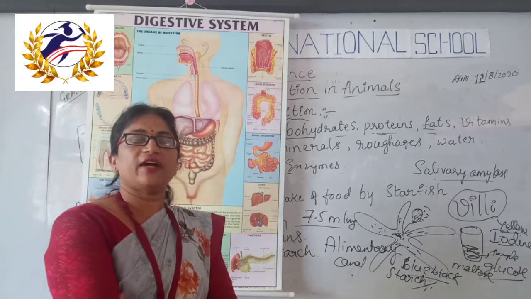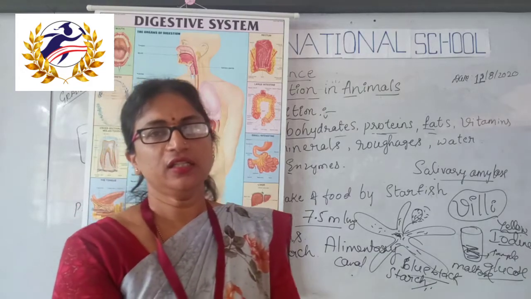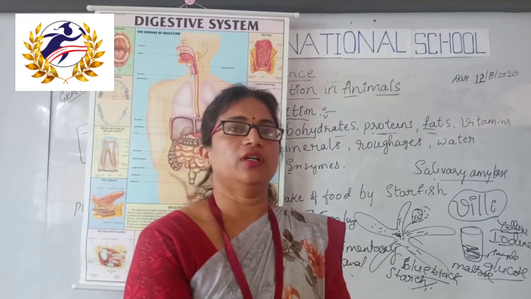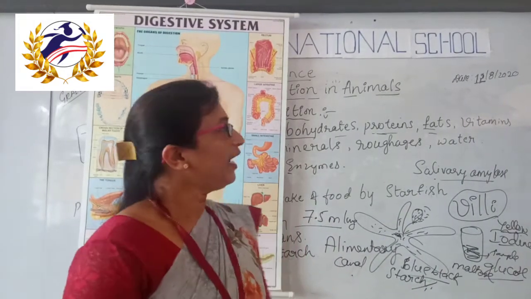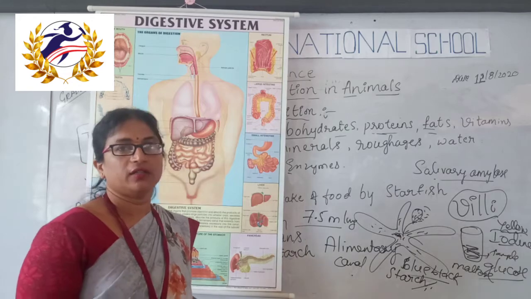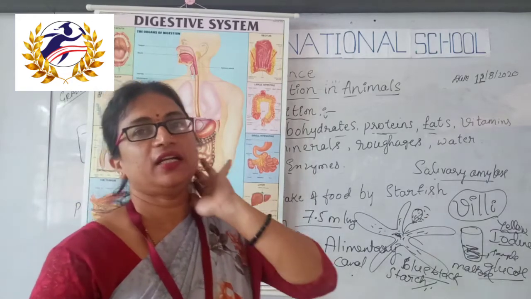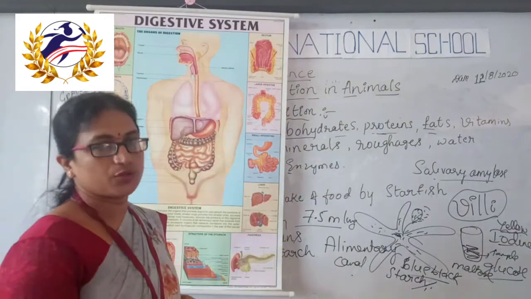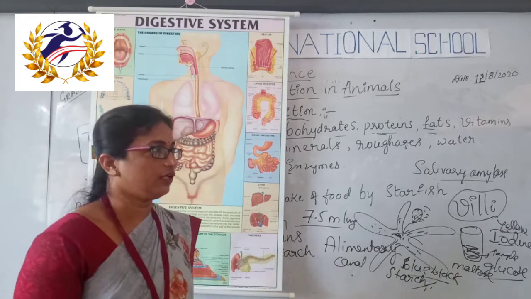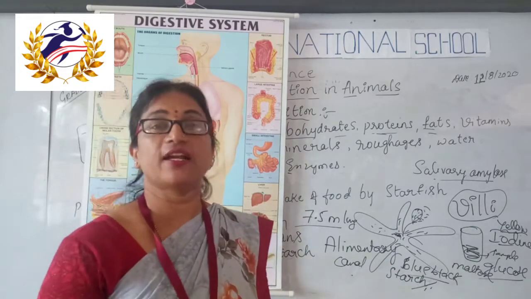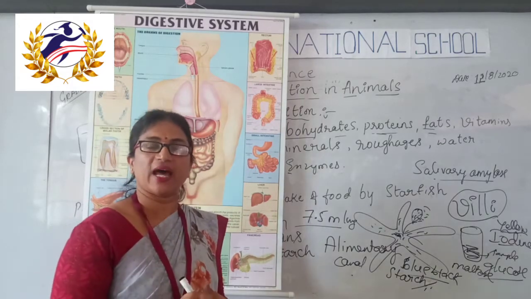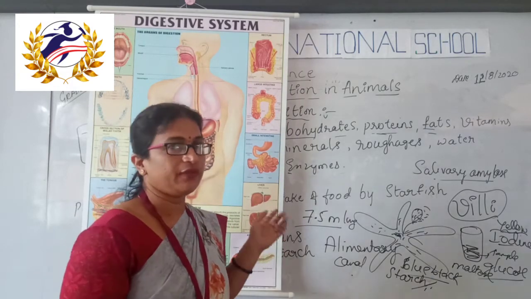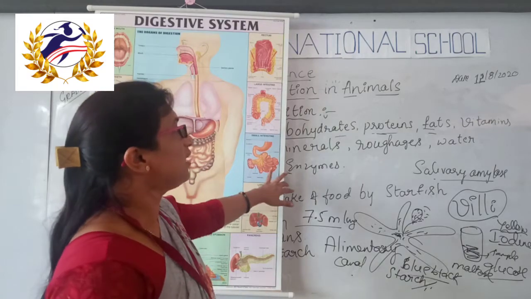So in the last class we discussed nutrition in plants, that is how plants prepare food, being autotrophic, and the heterotrophic plants also we have studied. About animals also, the intake of food we have discussed, that they are heterotrophic in nature. They may be herbivores, carnivores, omnivores, parasites, isn't it? So the animals have different modes of nutrition.